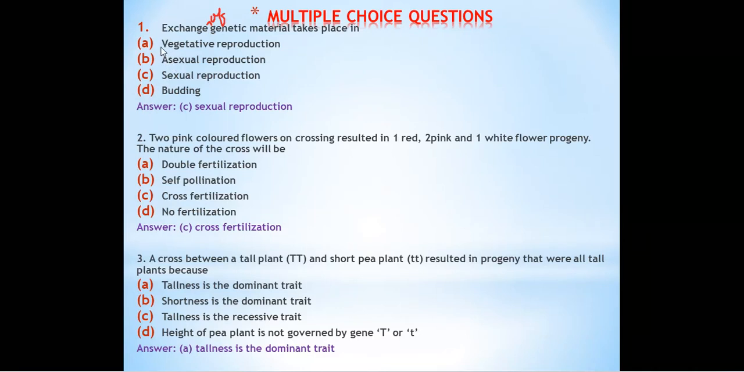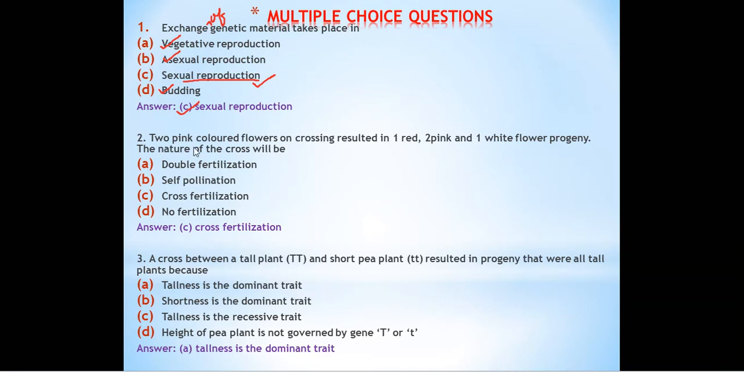So in vegetative propagation, asexual reproduction and budding, genetic material cannot be exchanged because only a single parent is involved in asexual reproduction. But in sexual reproduction, two parents are needed to carry out the process of reproduction to form the offspring. So genetic material is exchanged over there. Exchange of genetic material will take place in sexual reproduction only. So the correct answer is this one.